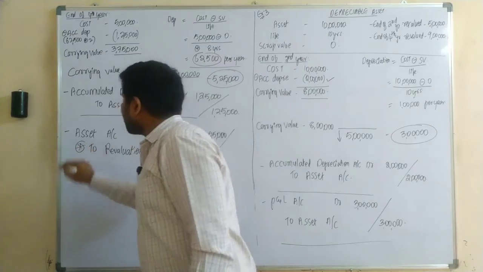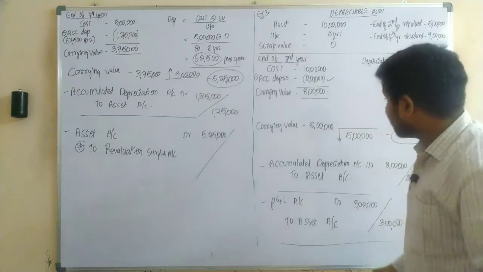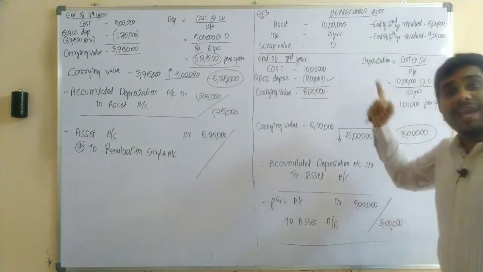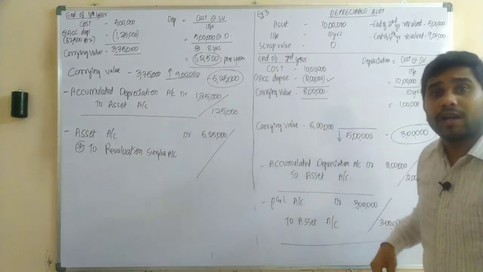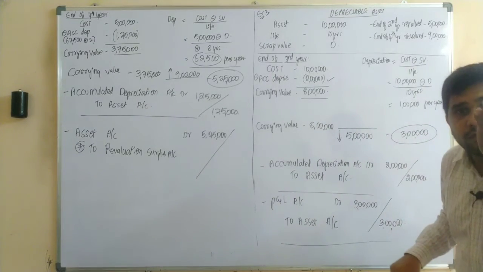Now, how much it should be recorded in our revaluation surplus is the biggest question here. How much are we supposed to record in our revaluation surplus, sir? So please concentrate here. At the end of second year, on the same asset, upon revaluation, there is a loss to the extent of 3 lakhs.